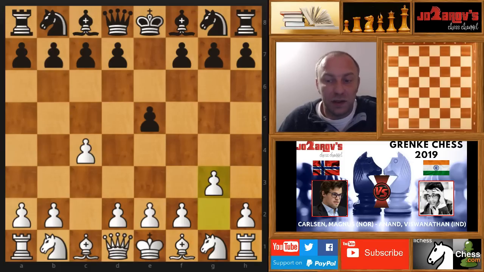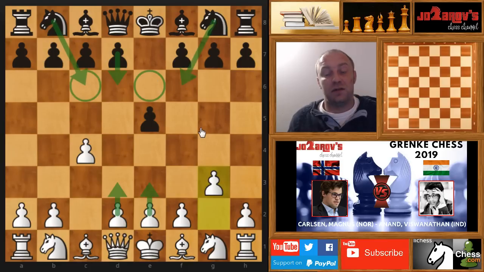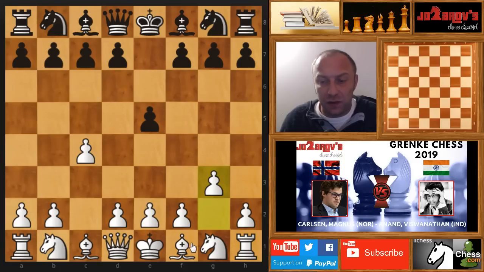We always saw that he didn't play with d3 or e3 moves, when from black's perspective he doesn't play with d6 or e6. He plays this Lasker Sicilian just to move the pawn to c5, and then push the knights to c6 and f6. So he stays really flexible with this setup.